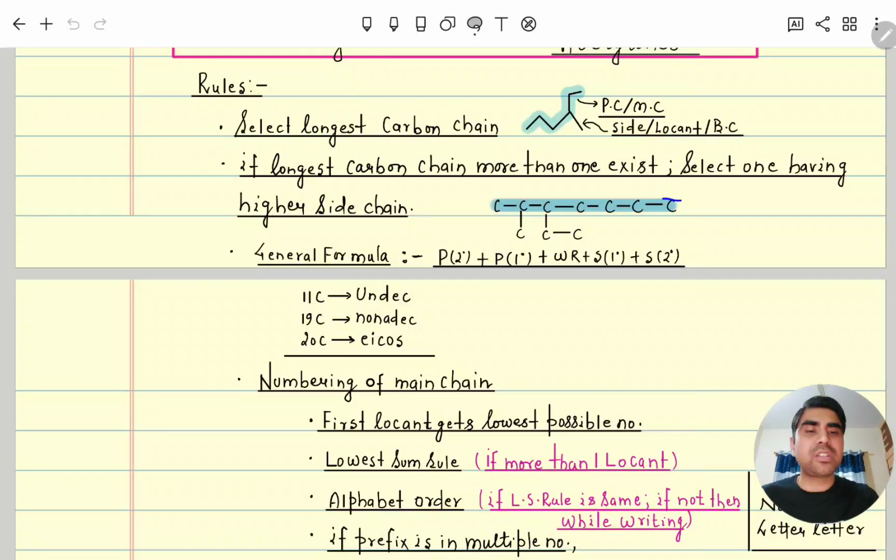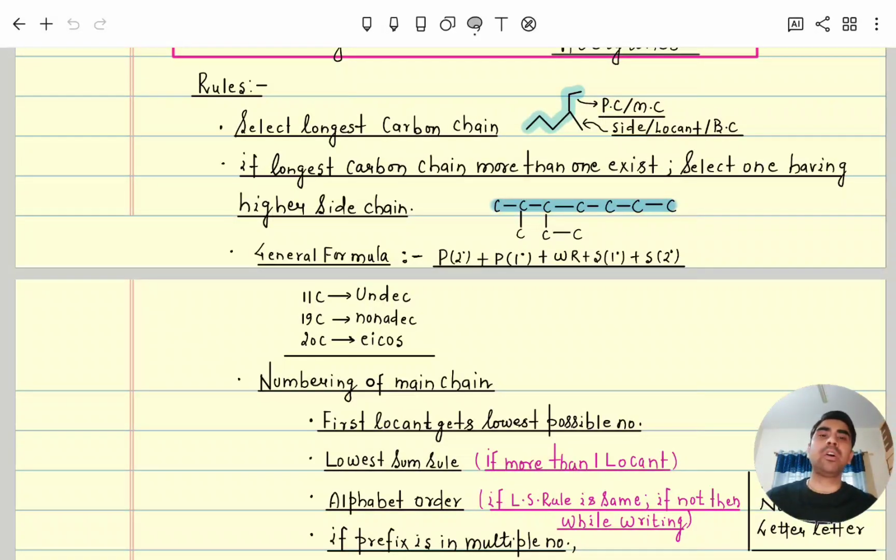Like here, you can see this is one main chain, another main chain, and this one is also possible. This main chain has two branches, but if we take this one as the main chain, it has only one branch. So select the main chain having the more number of branches.